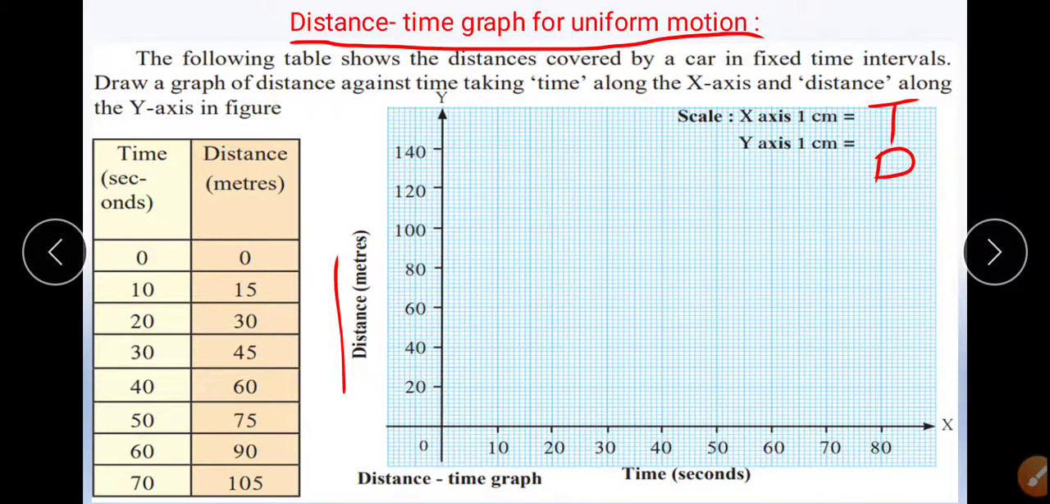So for the first 0 second it is 0, at 10 seconds it is 15. So we have to plot 15. Mark the 15 on 10. So 15 is here somewhere. Okay, then for 20 it is 30. Here, for 30 it is 45.